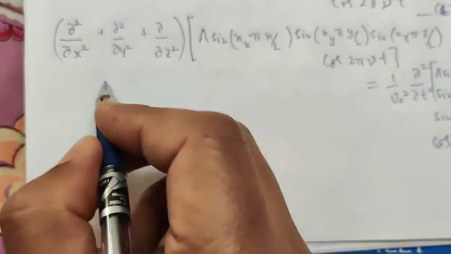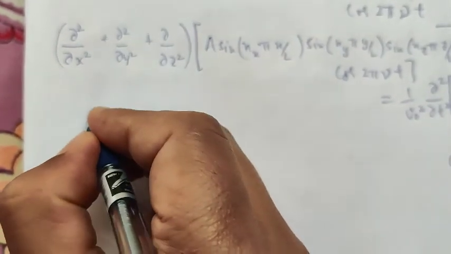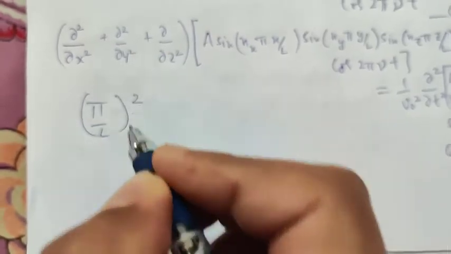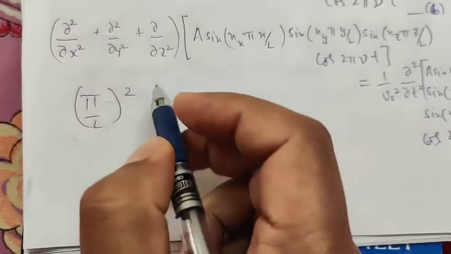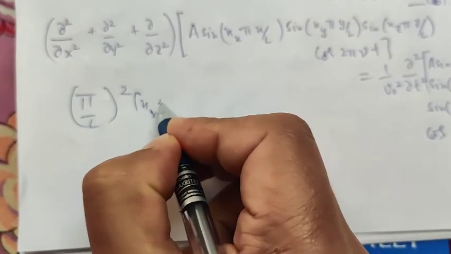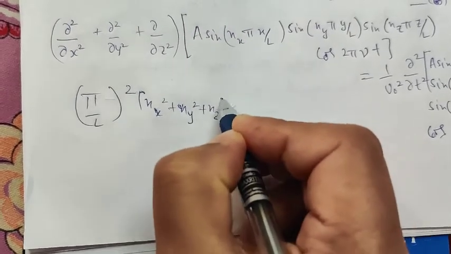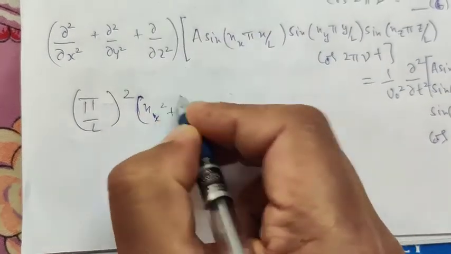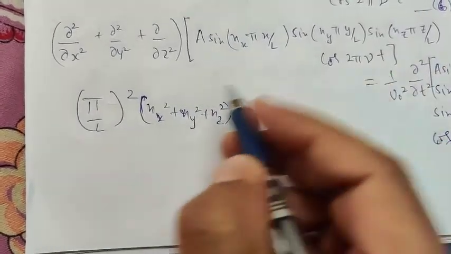So when you differentiate, it will be pi upon L whole square, and if you differentiate this, this will be n_x square plus n_y square plus n_z square into this whole term.